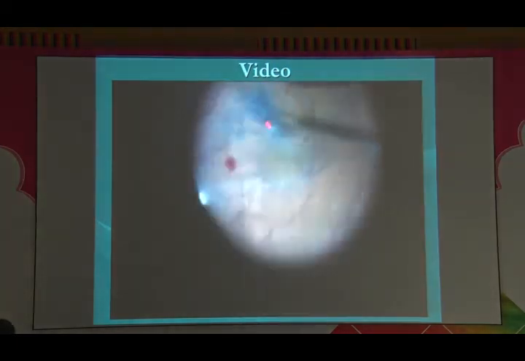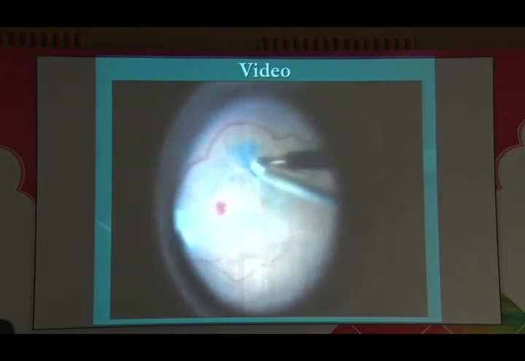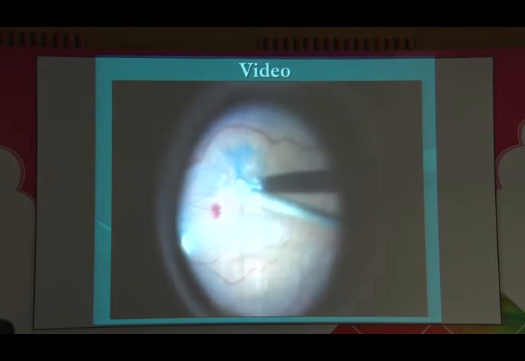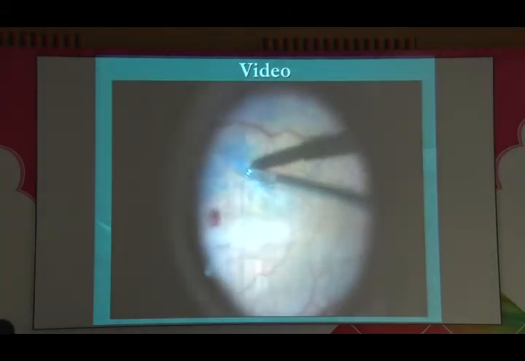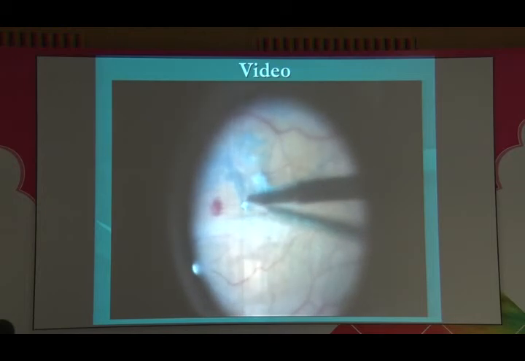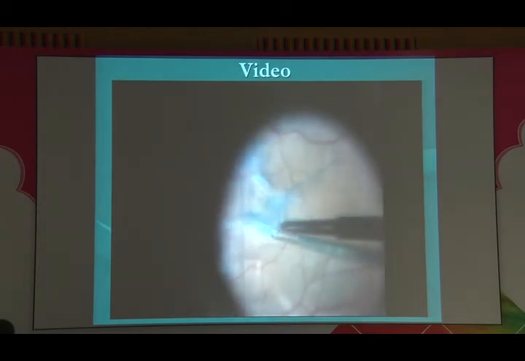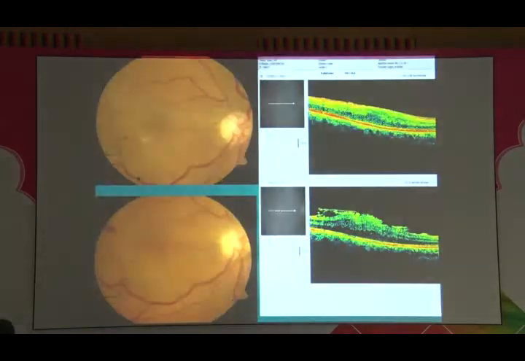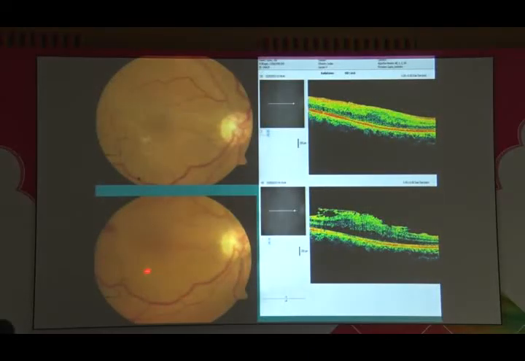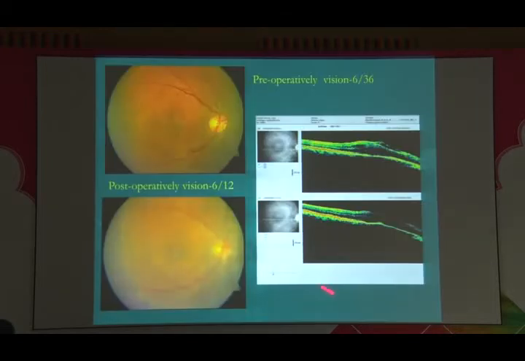I have left the membrane here, so I am creating an edge with a diamond dusted membrane scratcher, and then again I lift the membrane and remove this membrane in toto. You can see 1 week post-operatively, the OCT pictures have improved, the vision has improved from 636 to 624, and these are 1 month post-op pictures. You can see return of foveal contour, and in this patient, the vision has improved to 612.